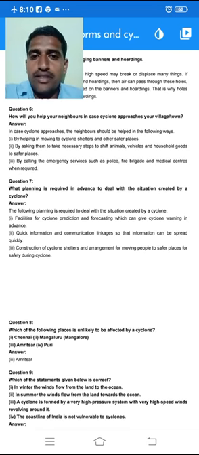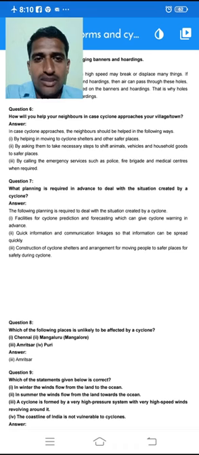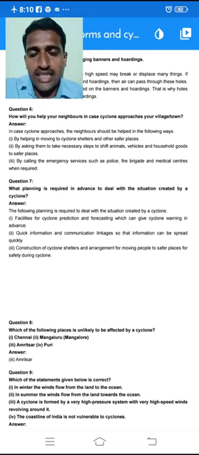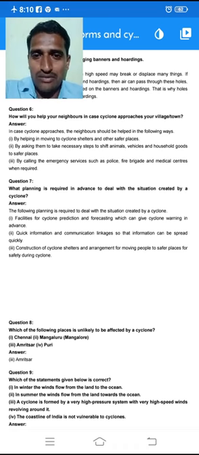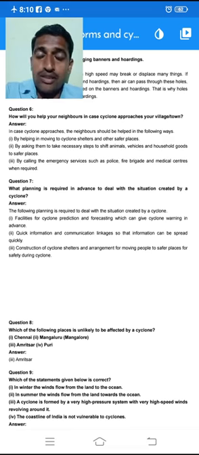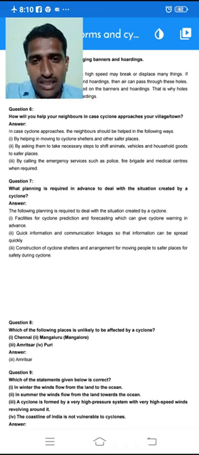How will you help your neighbors in case a cyclone approaches your village or town? Suppose a cyclone is approaching your village or town. How are you going to approach your neighbors? How are you going to help them? When the cyclone is approaching your city or town, what are the precautionary measures? How are you going to help your friends or neighbors? Let us look at it here.